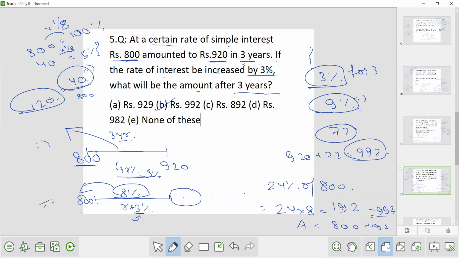Okay, I hope you have understood the question. Or else you can say that the simple interest is 24%, principal is 100%, the amount is 124%. So directly calculate 124% of 800, that is 124 into 8, that is 992. How did I calculate so fast? 120 into 8 is 960, plus 8 into 4, that is 32. So 992. Okay, fine.